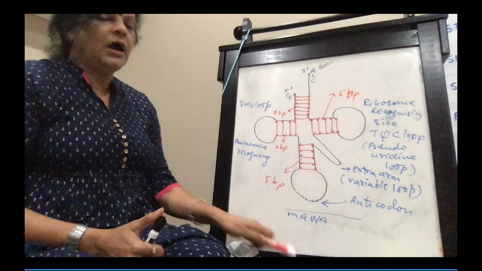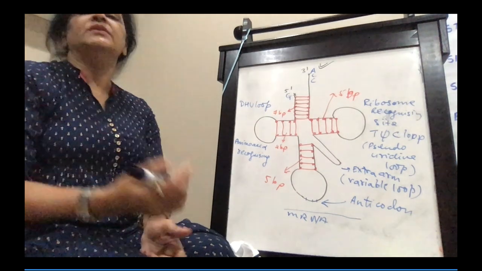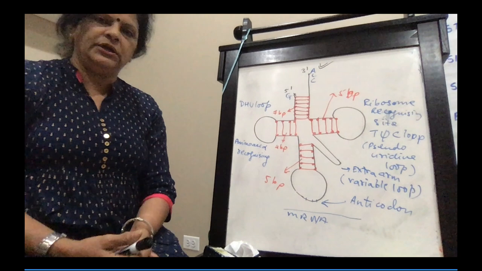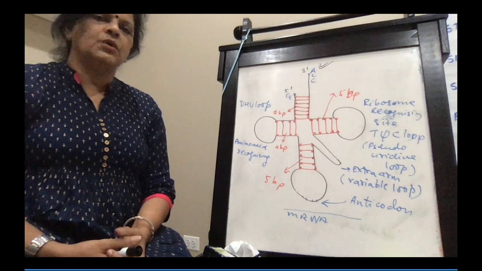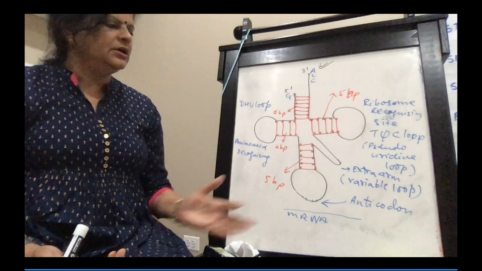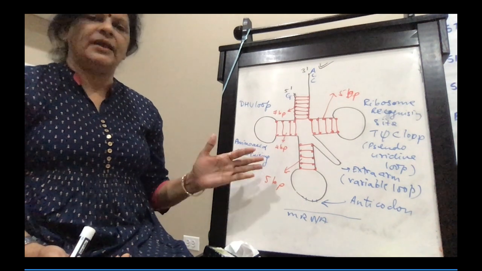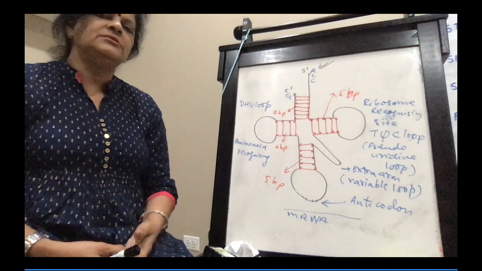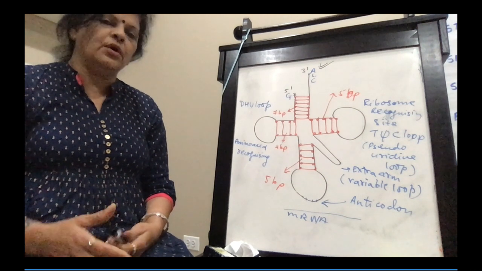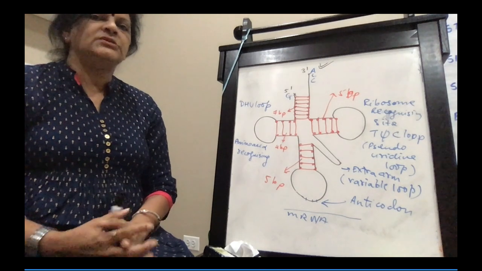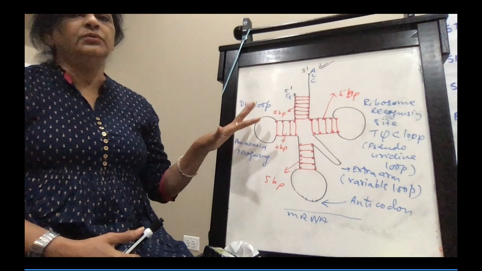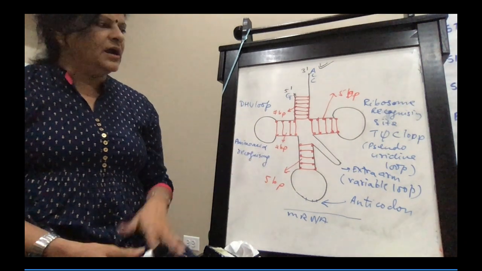Now, someone had asked me a question, why is tRNA called the adapter molecule? So tRNA is called the adapter molecule because of its function. What is its main function? It is decoding the code on mRNA, and second, it is picking up amino acids during protein synthesis. That's why it's called the adapter molecule. And the structure is very clear to you. Sometimes the structure can be asked.